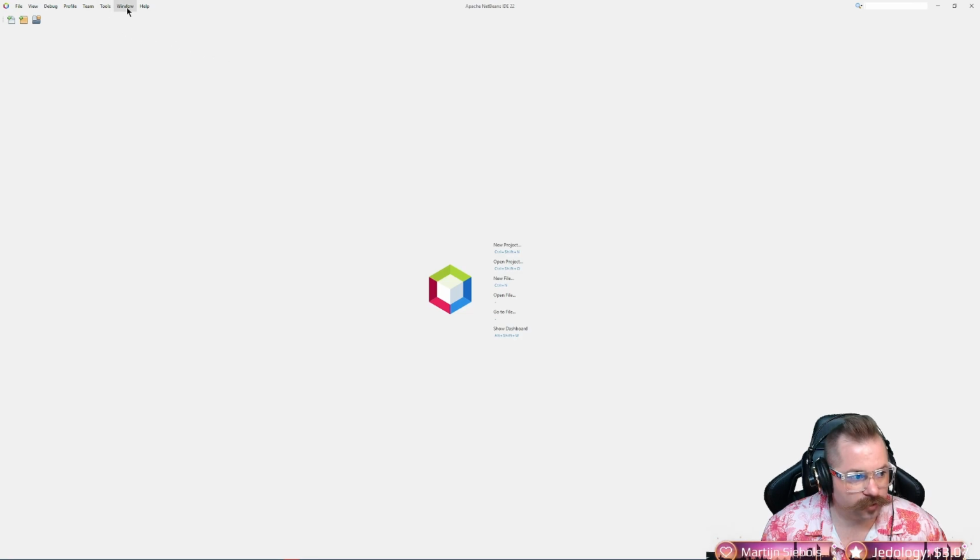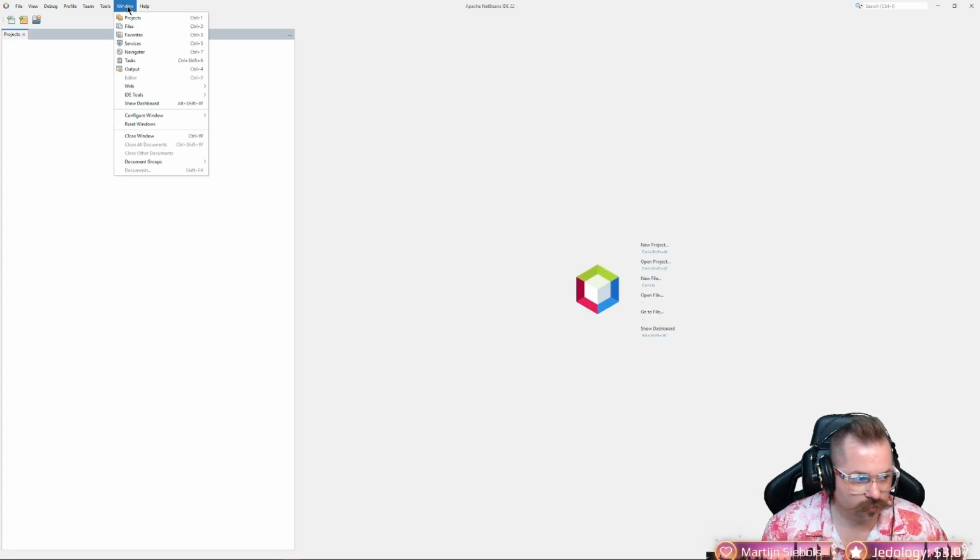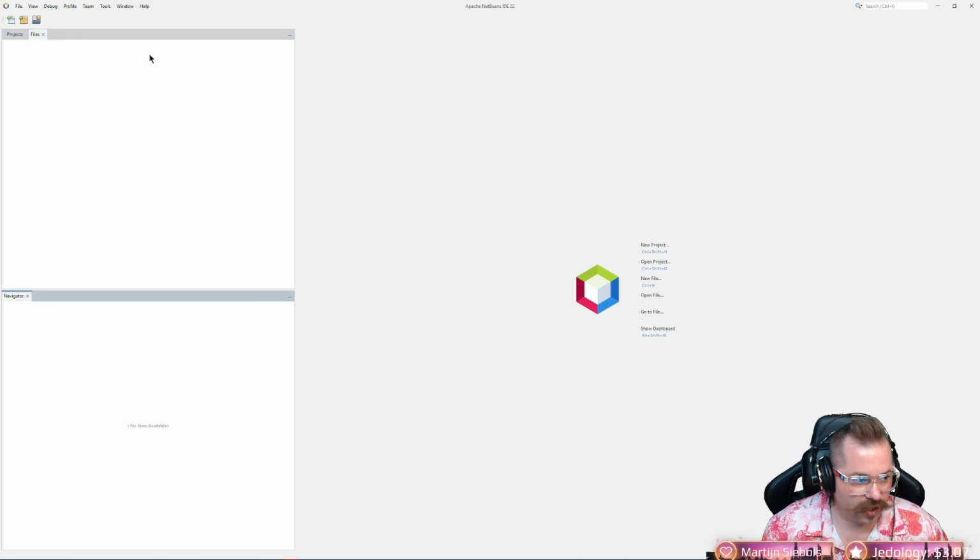Here's what we're going to do. We're going to go to Window, and we're going to click Projects. I might zoom in so you guys can see that. We want Projects. Click Window. We want Files. Click Window. We want Navigator. So you want those three things right here on the left-hand side. This is how he wants you to have it. We're going to click not New File, but New Project.